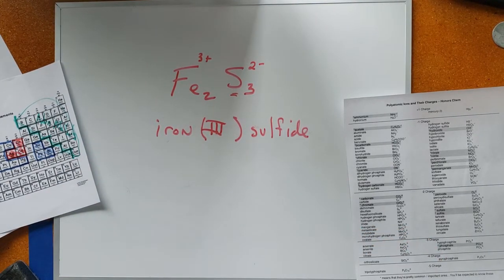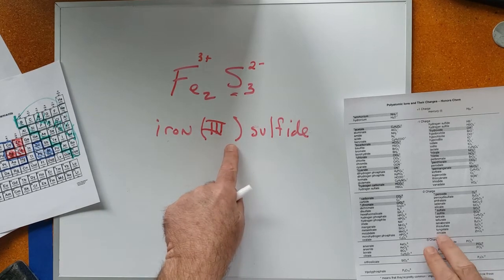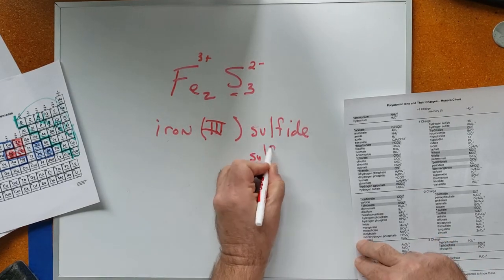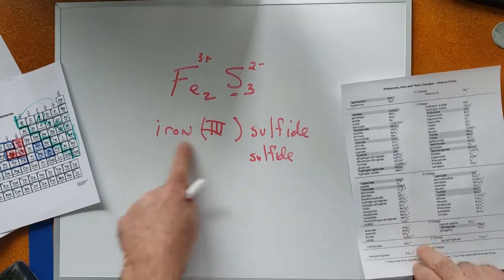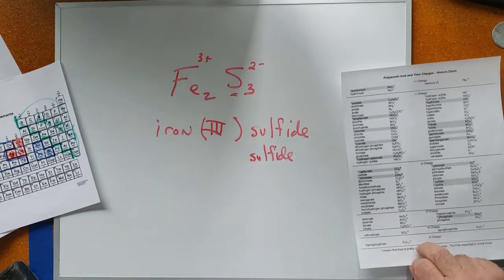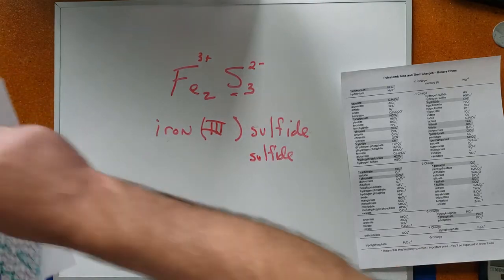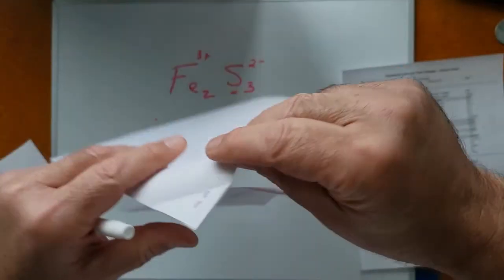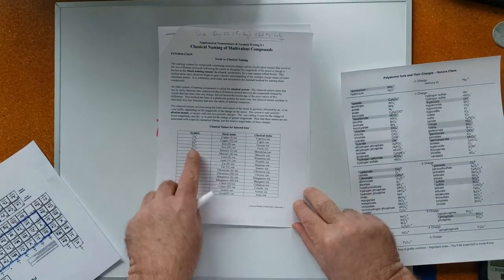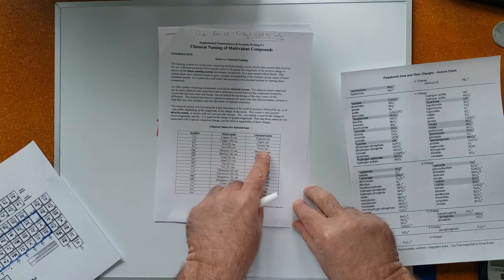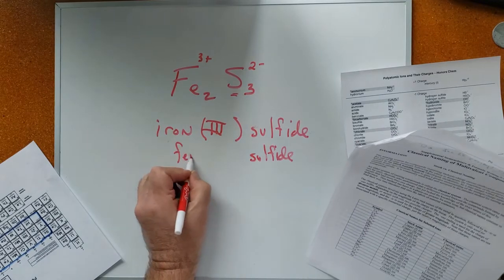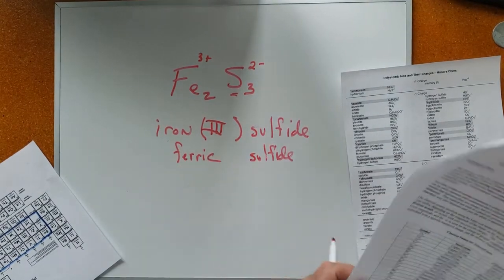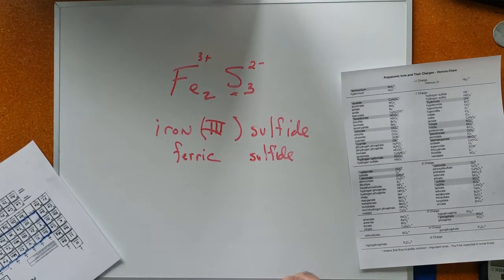But what is the classical name of the iron 3 ion? The sulfide's not going to change. The back half of the compound is going to be the same name. It's the transition metal ion that has a change in name. If I get my list of transition metal ions out, iron with the +3 charge is called ferric. Ferric sulfide. So there you go.